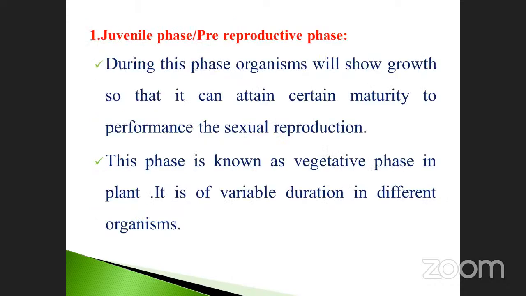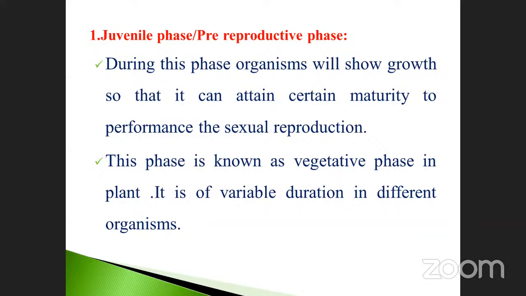The juvenile phase, or pre-reproductive phase, we already discussed. During this phase, the organism shows growth so that it can attain certain maturity to perform sexual reproduction. This is the primitive stage. This phase is known as the vegetative phase. Once again, the juvenile phase, the pre-reproductive phase, is also called the vegetative phase in plants.